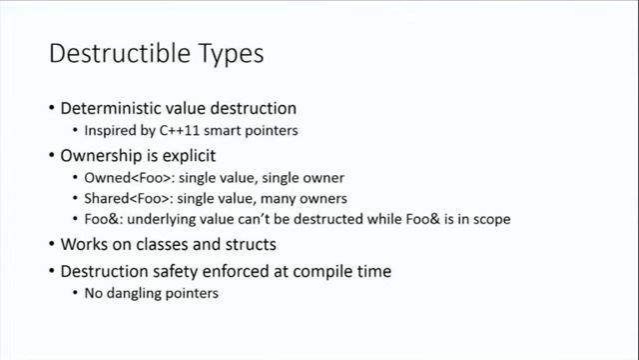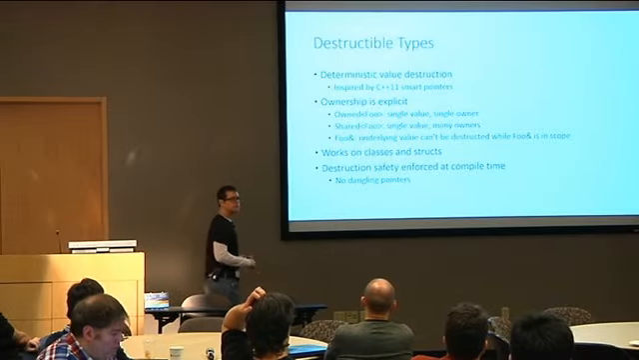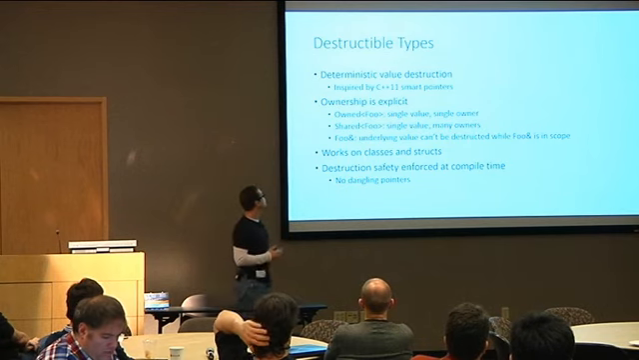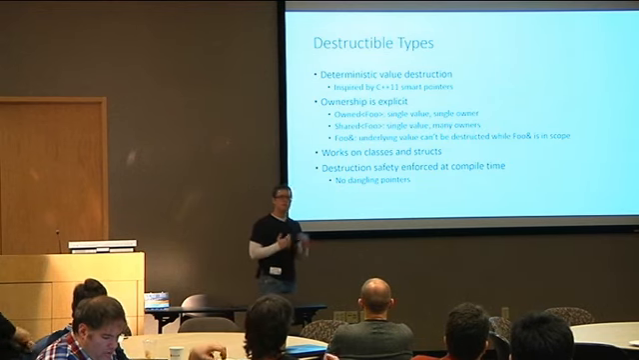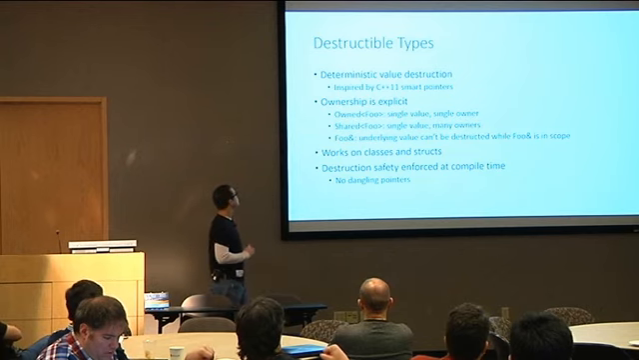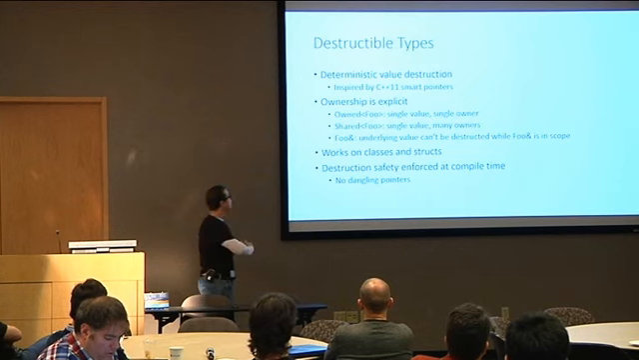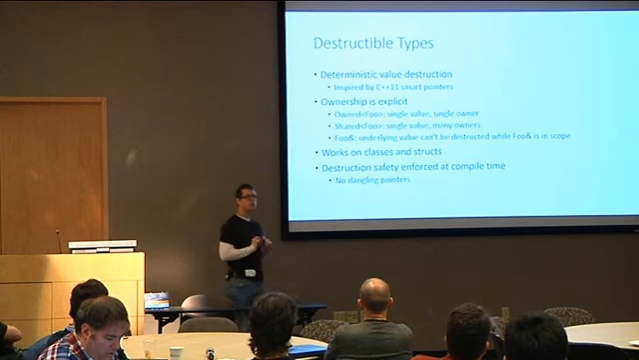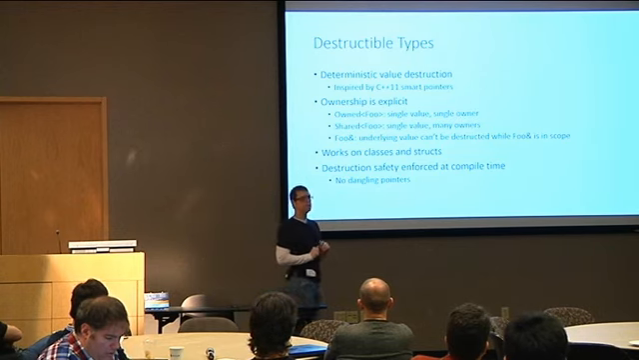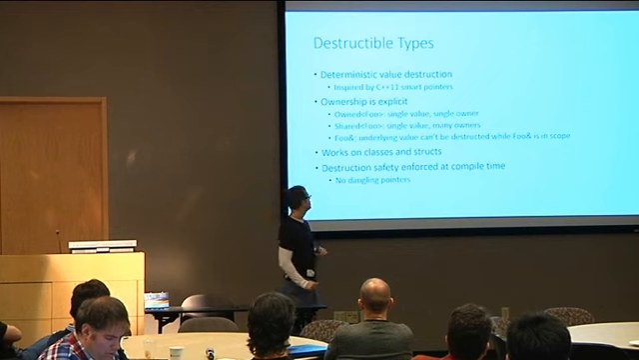And in combination with that, we also have introduced destructible types into the language. We've gone through a couple of iterations of this, and the one we've settled on is heavily inspired by C++11 smart pointers. So the idea is ownership is explicit. We have owned types, which is very similar to unique pointer in C++. I have a single value and a single owner. When this value goes out of scope, foo is destructed unconditionally.